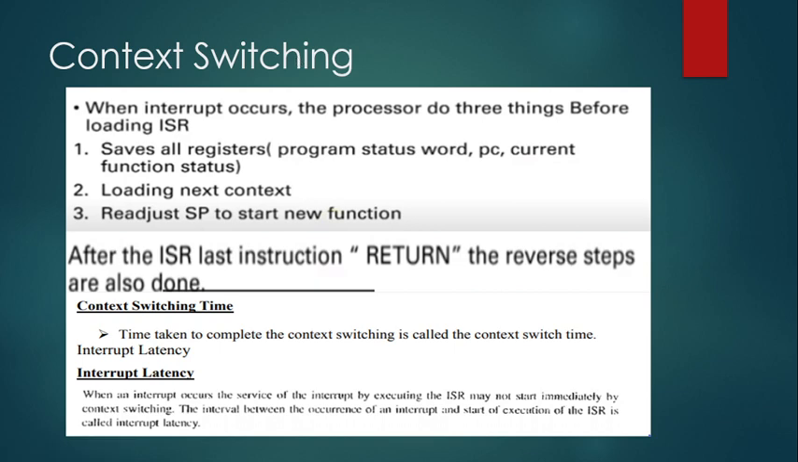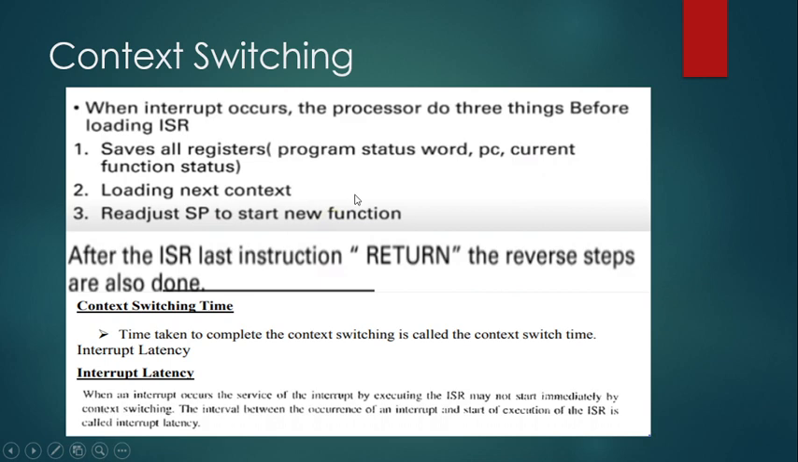So what is the first step? We have to save all the registers. The processor may be doing some process, and suddenly an interrupt occurs. So what is its first function? It has to save all the registers, and this saving is done to the stack. Next it has to load the next context. Next context here means loading the interrupt service routine. Then it has to readjust the stack pointer to start the new function, that is, to start the new interrupt service routine.